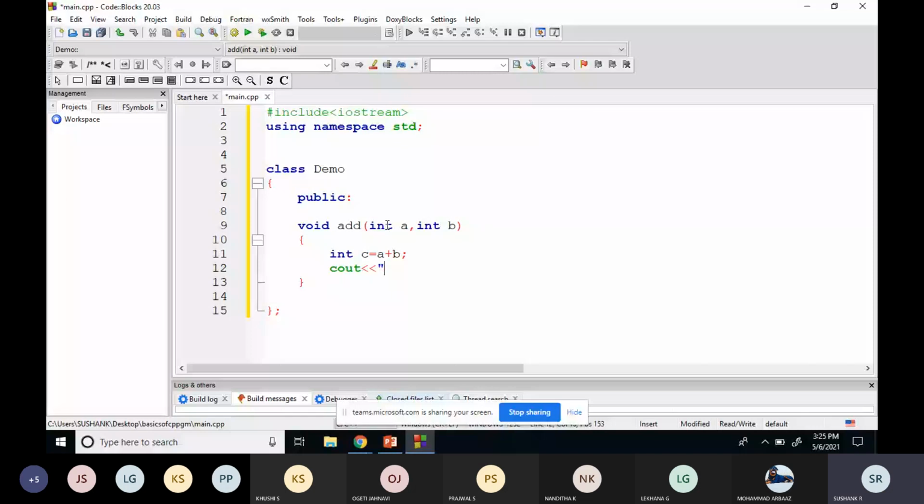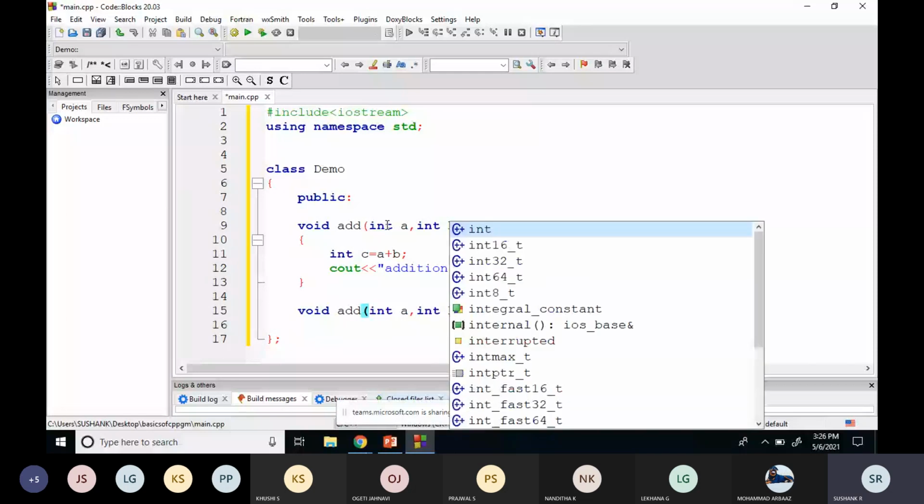Addition of a and b, then c. So this is one thing. Now I'll use the same function to perform addition of three numbers. The function name is the same: add, integer a, integer b, integer c.